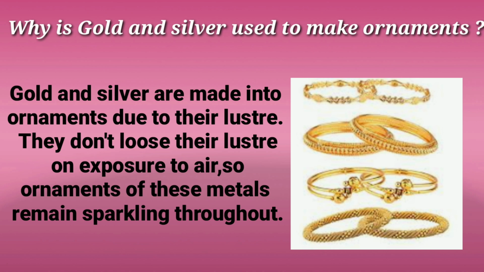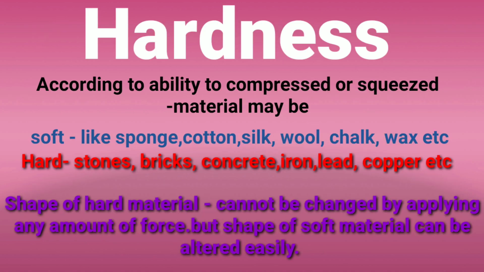So gold and silver are made into ornaments due to their luster. They have metallic luster, so we use them to make ornaments. And they do not lose their luster even though they are exposed to air, chemicals, cosmetics. So ornaments of these metals remain sparkling throughout. That's why we use gold and silver to make ornaments. Did you understand? Okay. Our next topic is hardness.